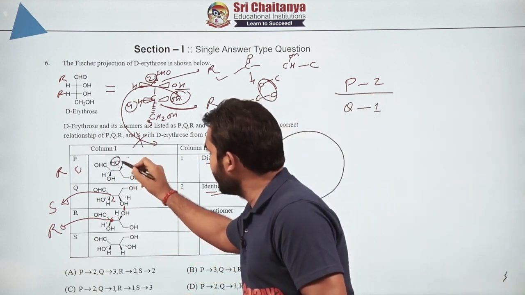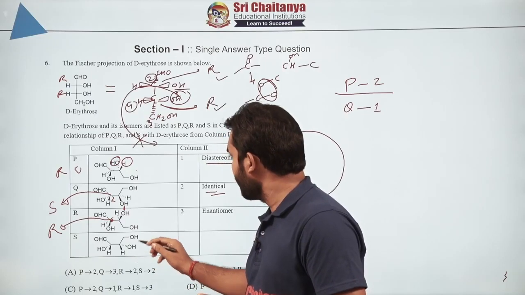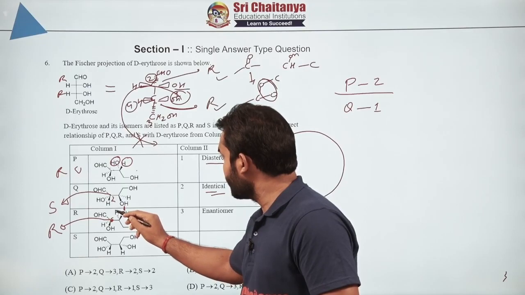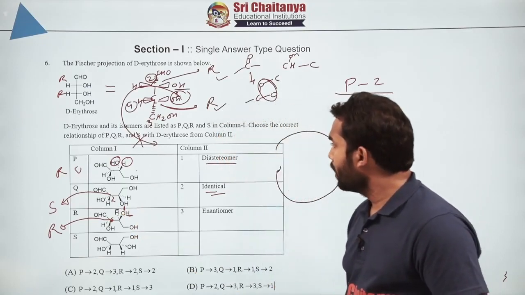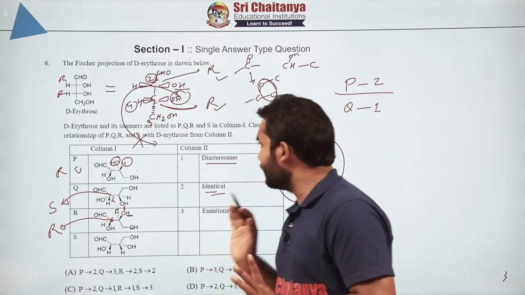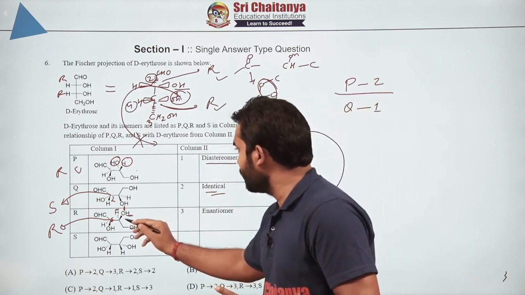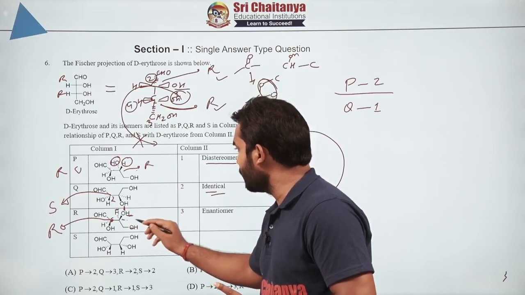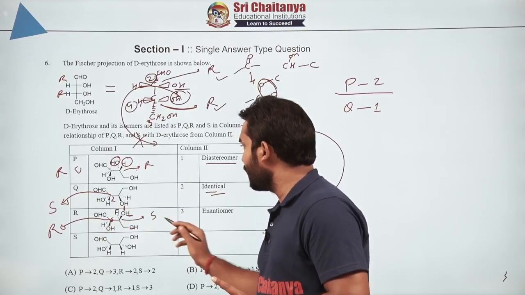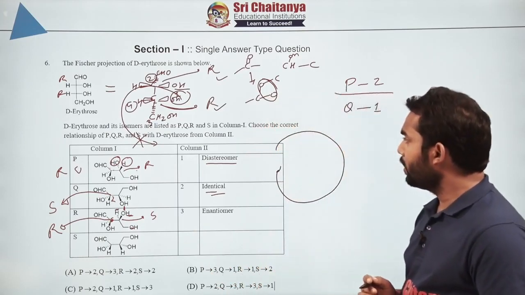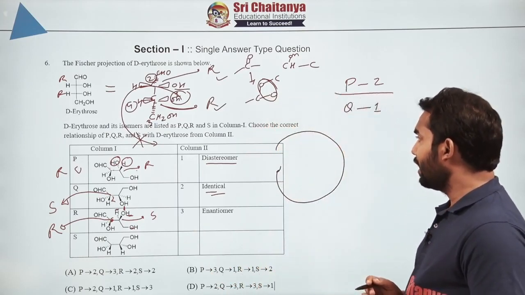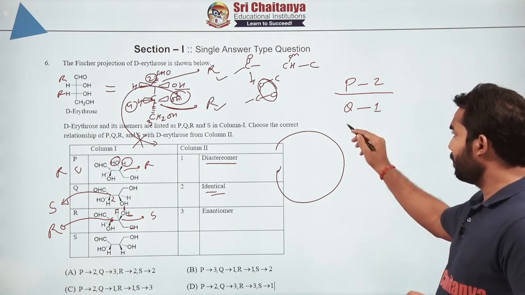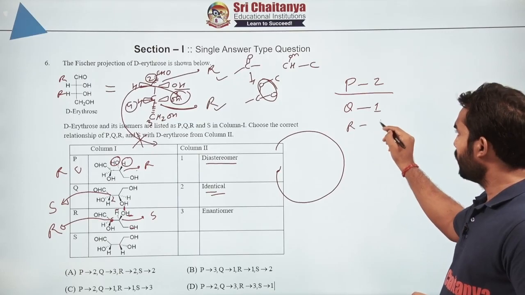The OH is inside, hydrogen is outside. Here OH is outside, whereas hydrogen is inside. And CH2OH is as it is. What does it mean? The configuration is changed as compared to here. So earlier we got R, that means it will be S. So it is RS. You look at this very carefully. This is RS. That means this is also a diastereomeric pair.